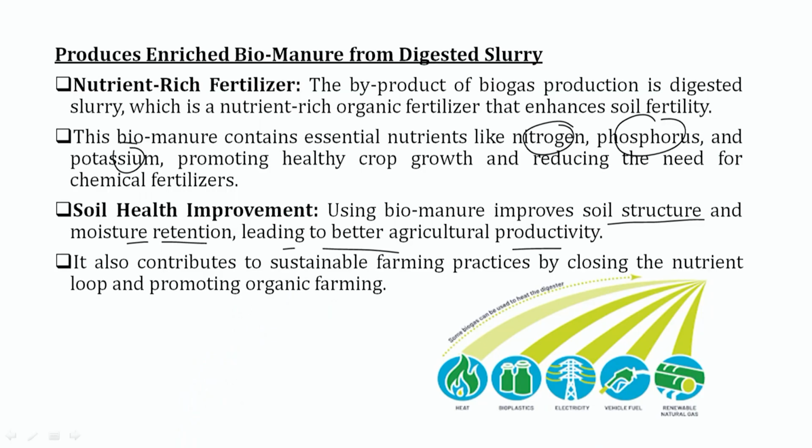Thereafter, the feed and fodder produced from that field is consumed by the animals, the animals excrete waste, and that waste is again put into the digester. So that loop is complete, promoting organic farming and a sustainable agricultural system for our farmers.